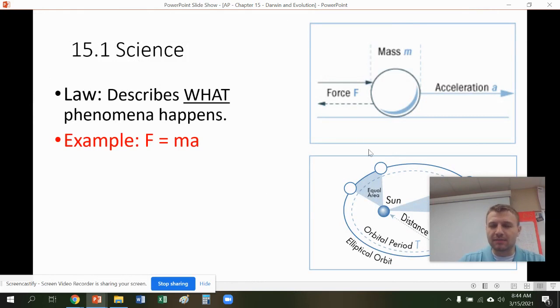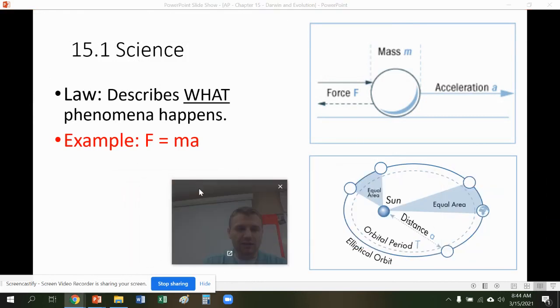A law. This is a big misconception. A lot of people think, oh, when theories gain more evidence, they become laws. Theories and laws will never become each other. Laws describe what happens, and then theories describe how and why something happens. So again, this describes what is happening.